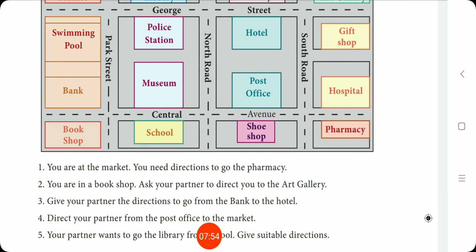So let me explain one for you. Okay, so which shall I explain? Shall I explain the first one? So first one, you are at the market. You need directions to go to the pharmacy.